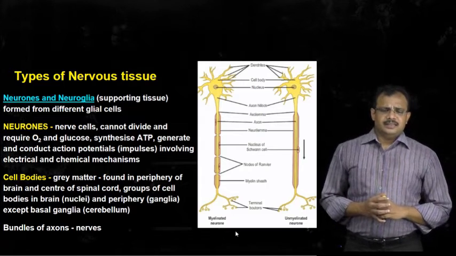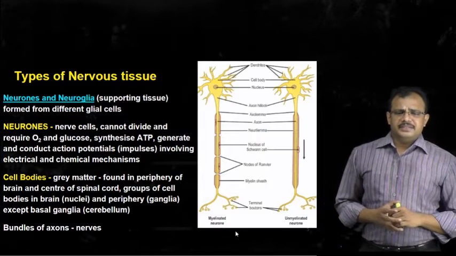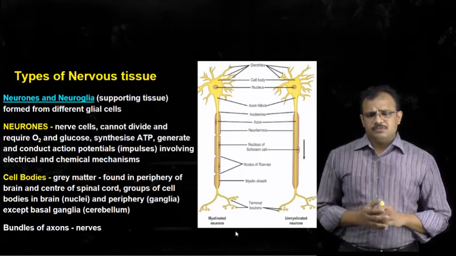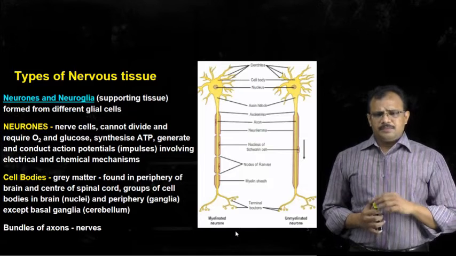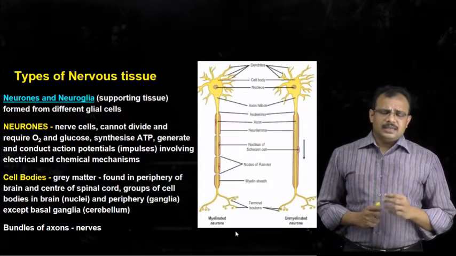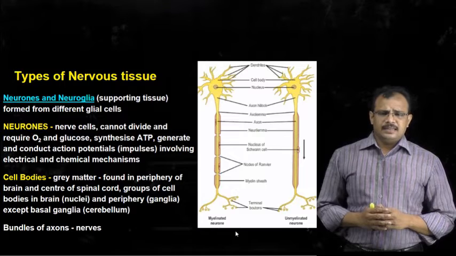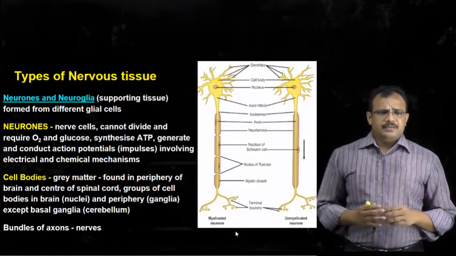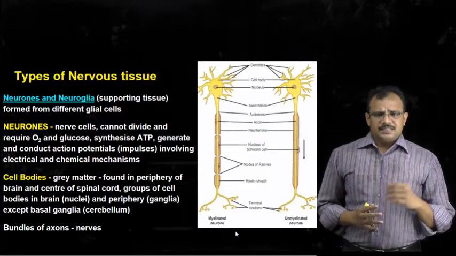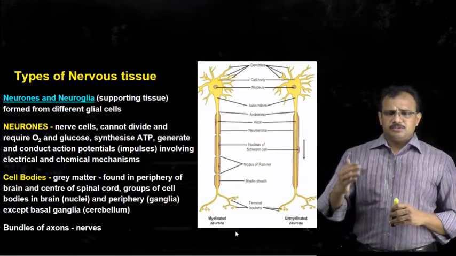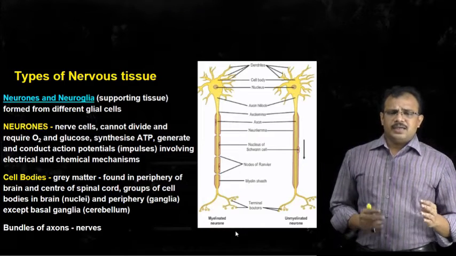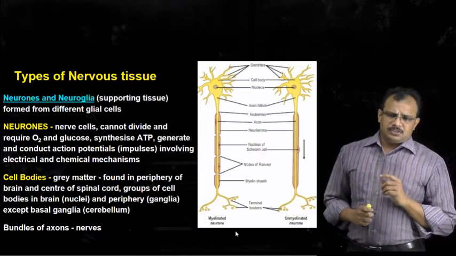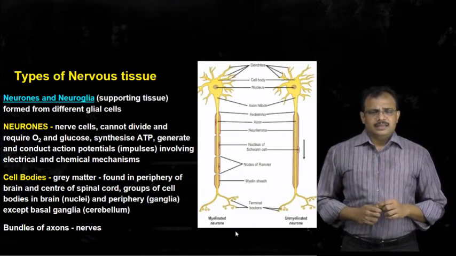We have seen in unit 1, under basic elements of the human body, where we discussed different types of tissue, and under that we discussed the nervous tissue, which is categorized into neurons and neuroglia. Neurons are excitable cells, whereas neuroglia are non-excitable cells. Neurons are involved in transmission of impulses, whereas neuroglia are involved in protection or support of the nervous system. We will see this once again in detail.